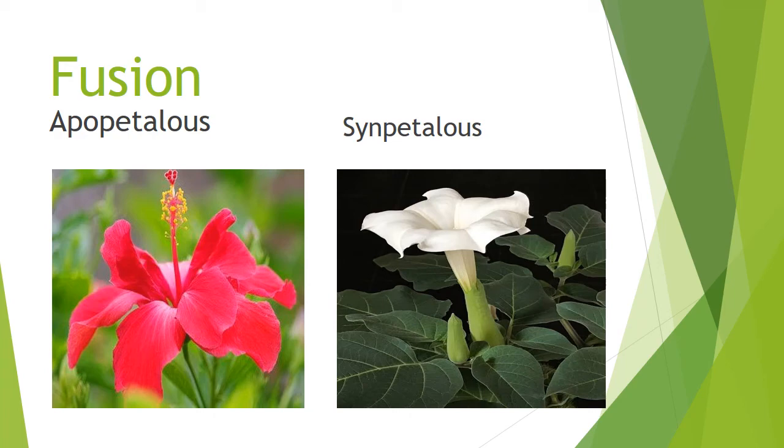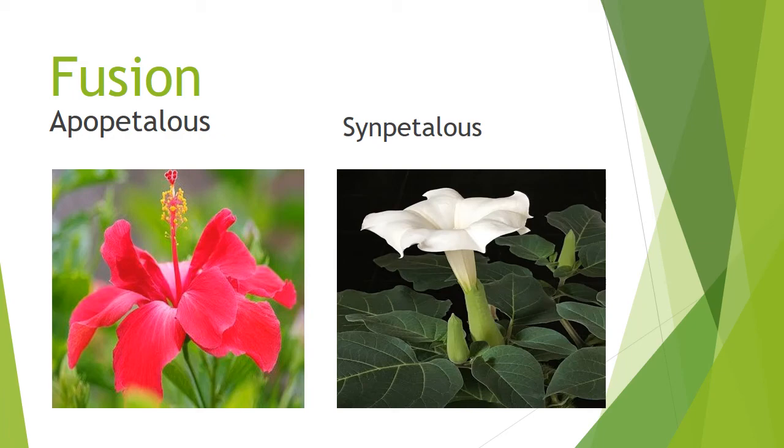Now, what is meant by apopetalous and sympetalous? Apopetalous petals are distinct, not fused, not united. And sympetalous petals are fused, united. So hibiscus is an example for apopetalous, and datura is an example for sympetalous. Did you understand?